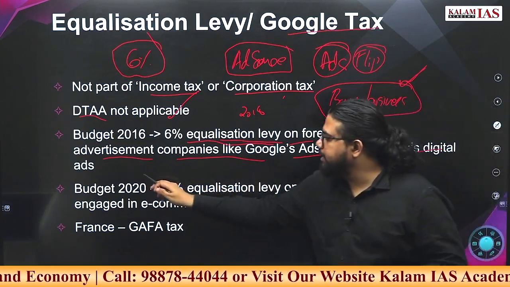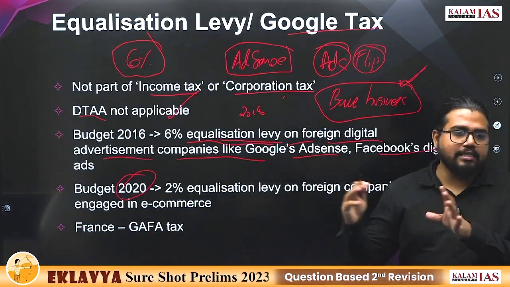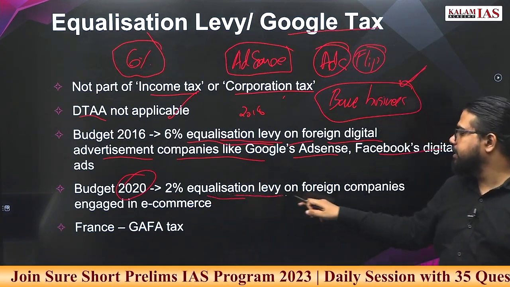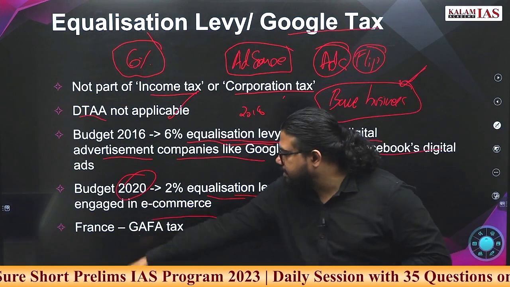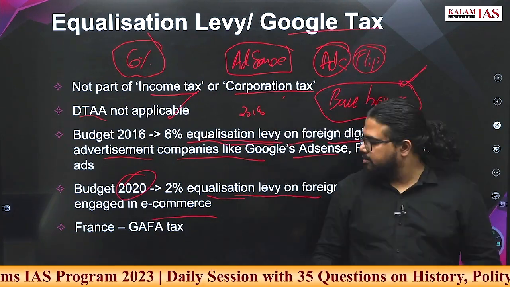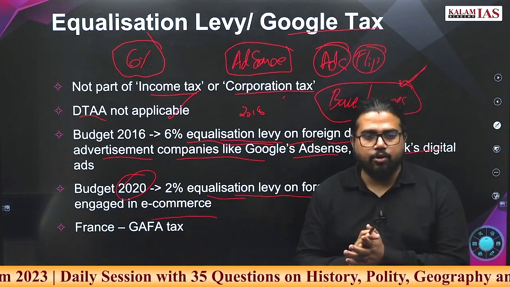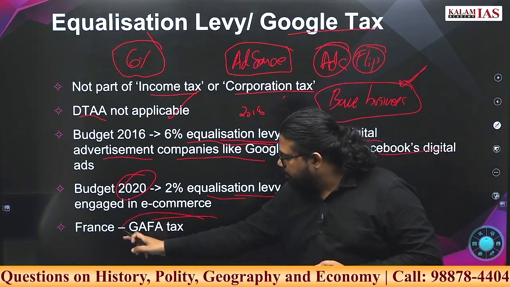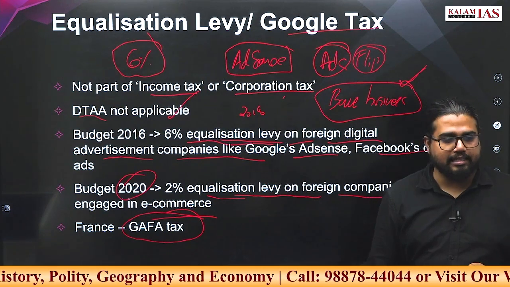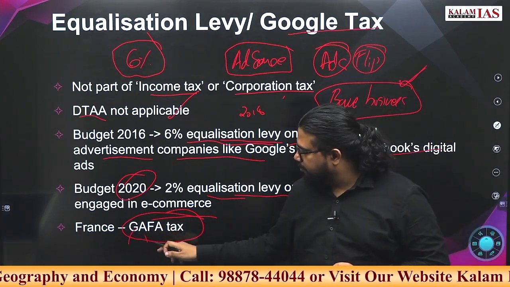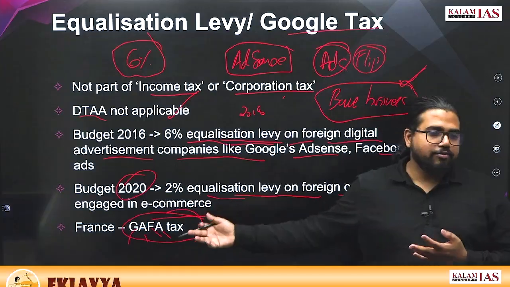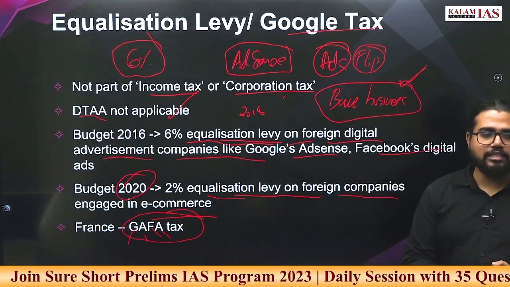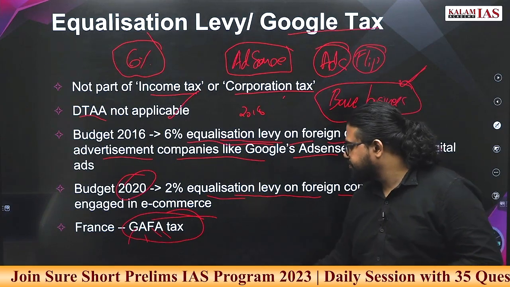In the 2020 budget, we expanded this equalization levy concept into the e-commerce industry also: a 2% equalization levy on foreign companies engaged in the e-commerce industry. India is not the only country doing this taxation. Other countries are also a part of it. Like France came up with a GAFA tax. GAFA is basically Google, Apple, Facebook, Amazon. France put this GAFA tax on bigger digital MNCs.